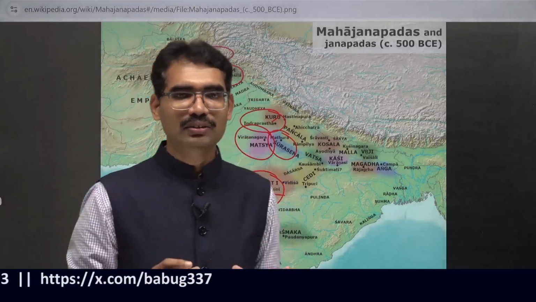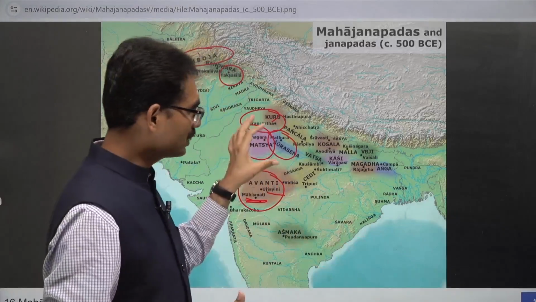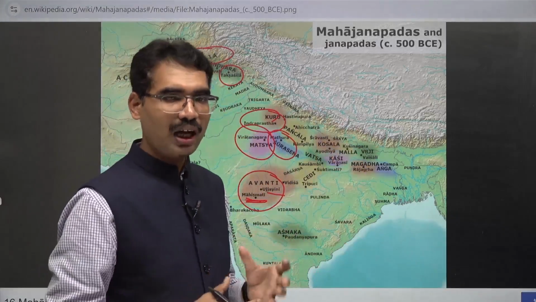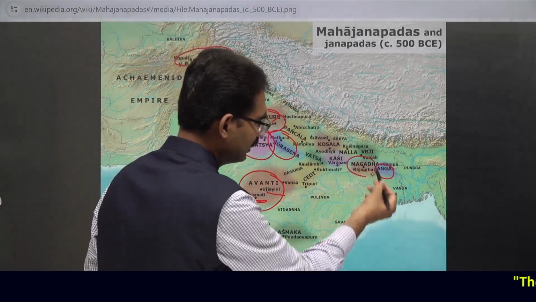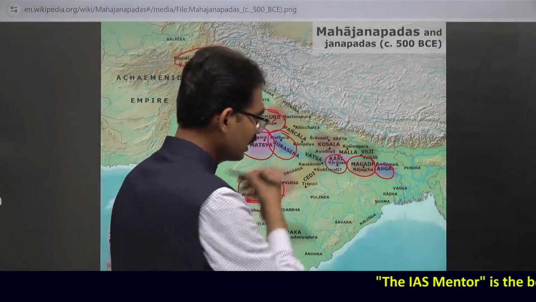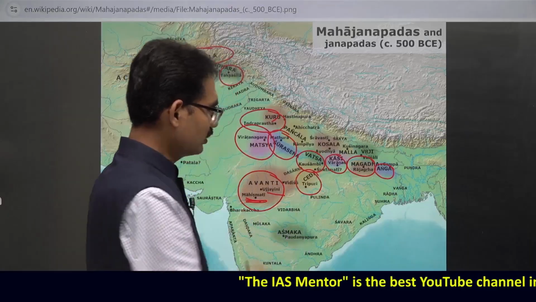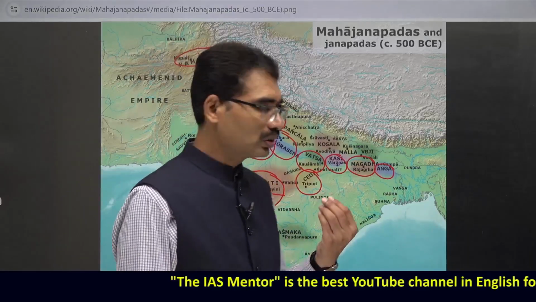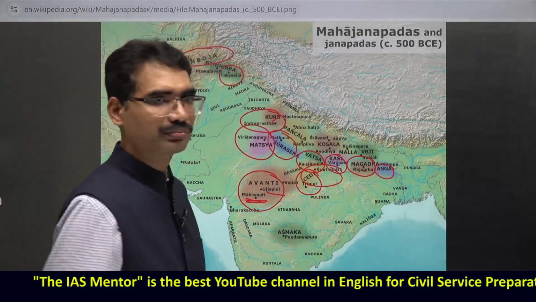No map has survived so far. Broadly, based on the descriptions of these kingdoms, it is reconstructed. Near the Bihar region, the Magadha kingdom is there; near Kashi, Varanasi; and Kaushambi, Vatsa; Chedi. Chedi's capital is Shuktimati, not Tripuri.